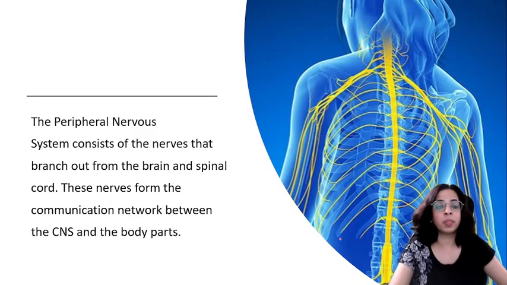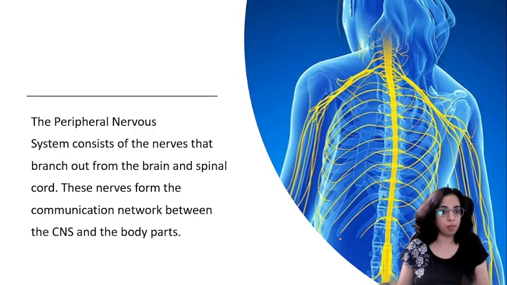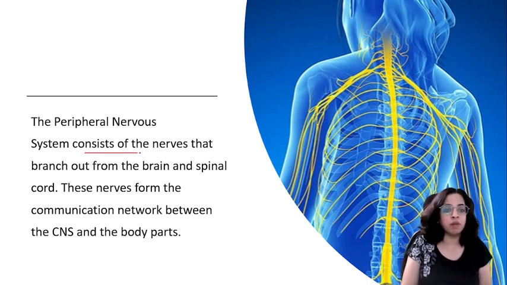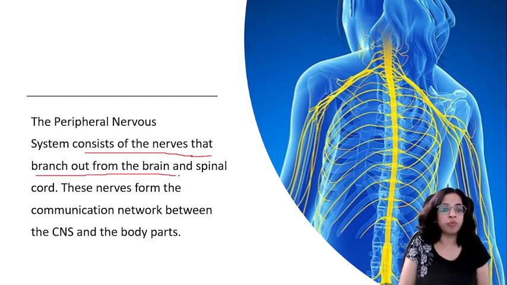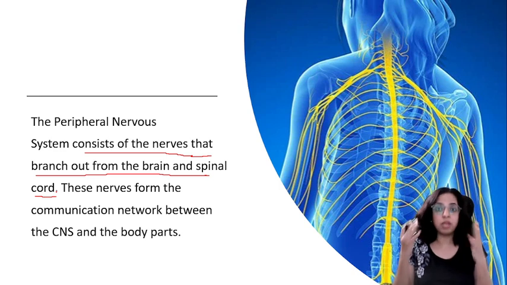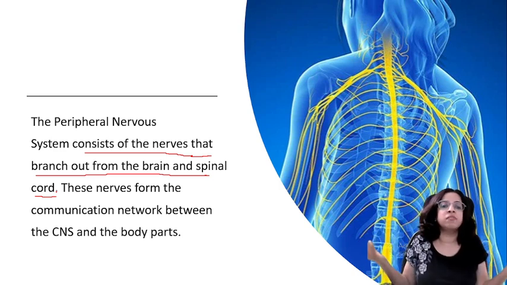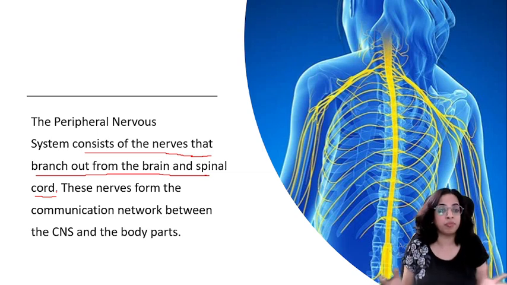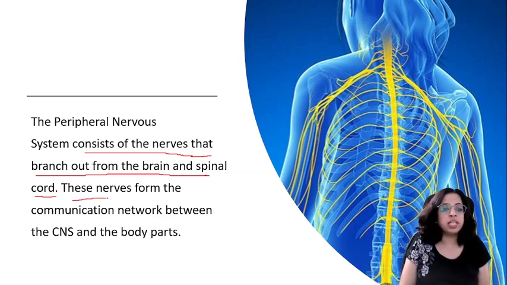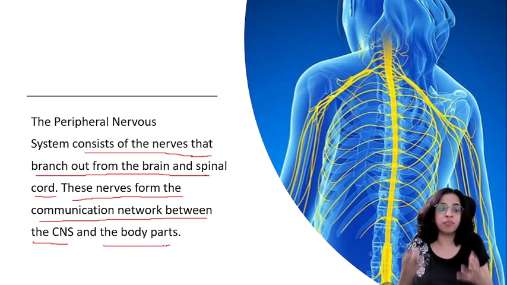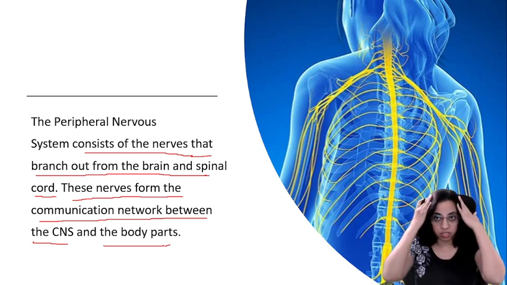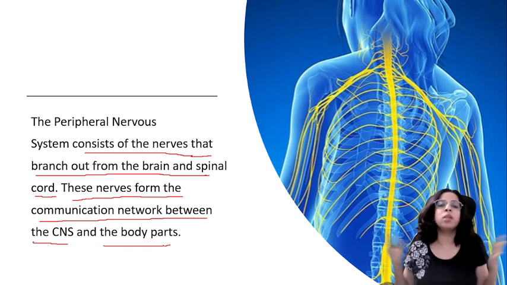So what is the peripheral nervous system? It consists of the nerves that branch out from the brain and the spinal cord. All the nerves that come out of the brain and spinal cord are collectively called the peripheral nervous system. These nerves form the communication network between the CNS, that is the central nervous system, and the body parts. This system of nerves acts like a communication network between your central nervous system, that is your brain and the spinal cord, and all the parts of the body.